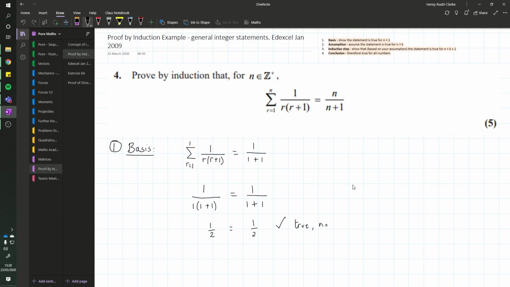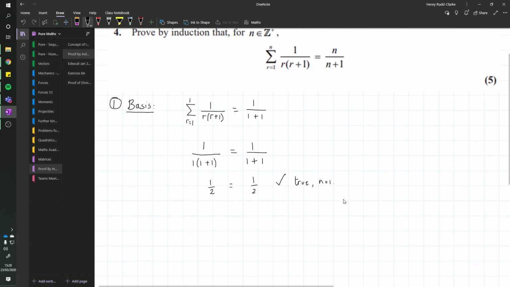for n equals 1. So this is your first step. You need to write out something like this, both sides of the equation, show that when you put in your value, n equals 1, then you get the same thing on each side. Then make a little statement, say yes, it's true when n equals 1. So the next step that we're going to do is the assumptive step.